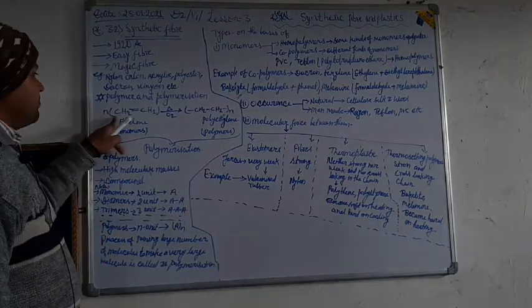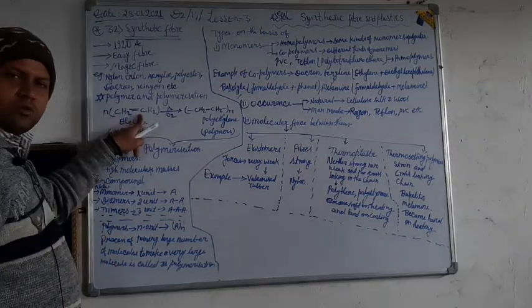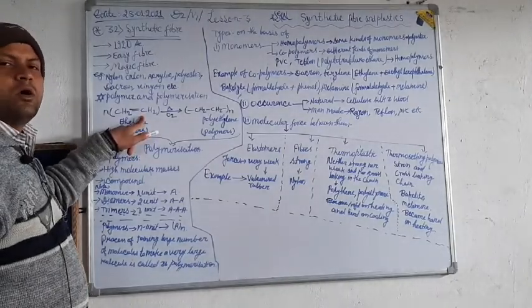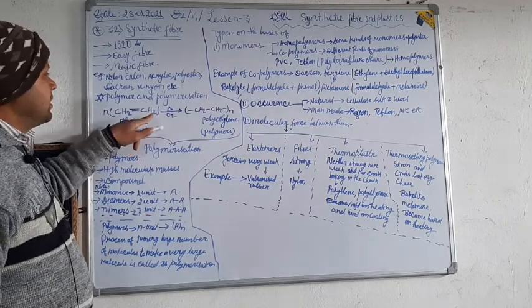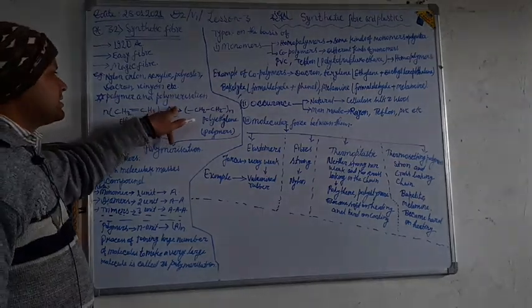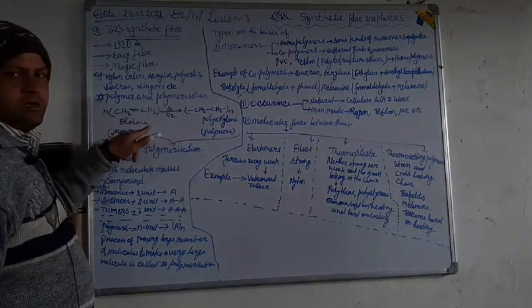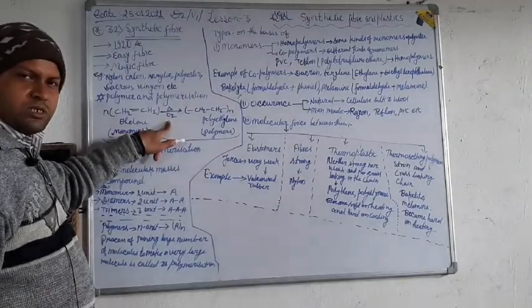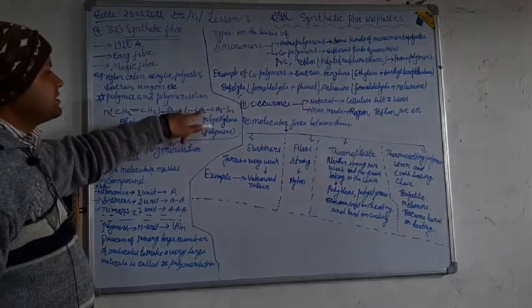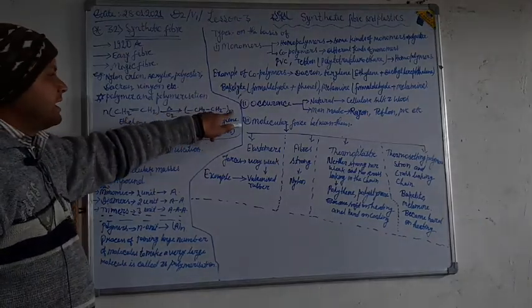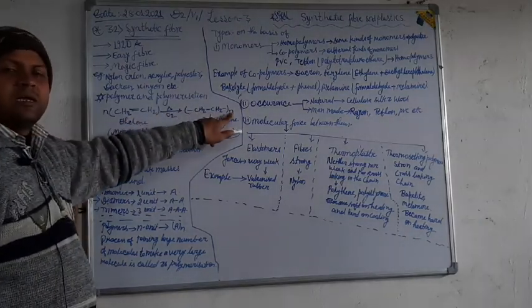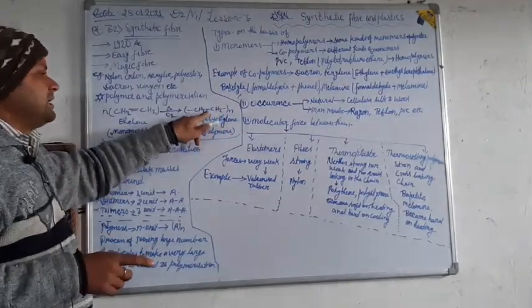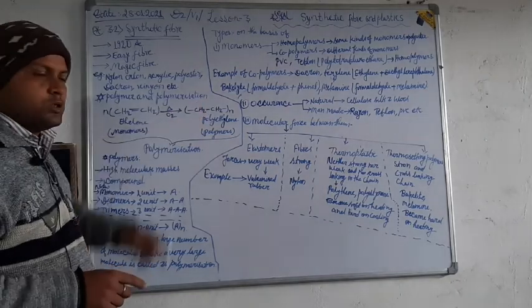So, n number of ethylene, which is the formula of ethylene. You should remember it is an organic compound, and when it is heated, with the sign of heating, and oxygen, you get the chain of ethylene, where n represents that a large number of ethylene units are present in this molecule.